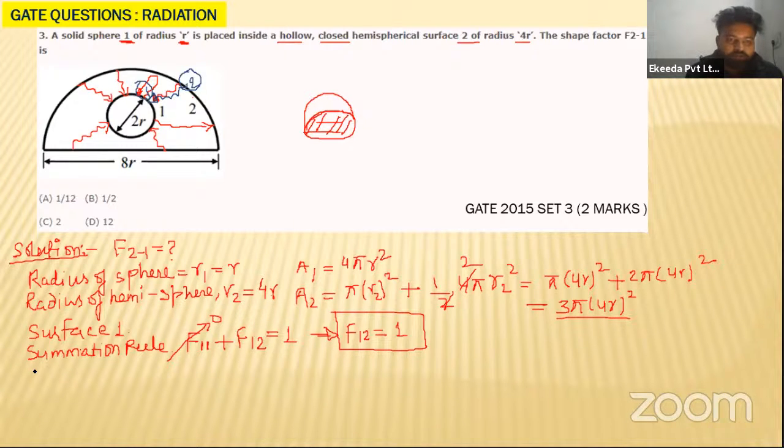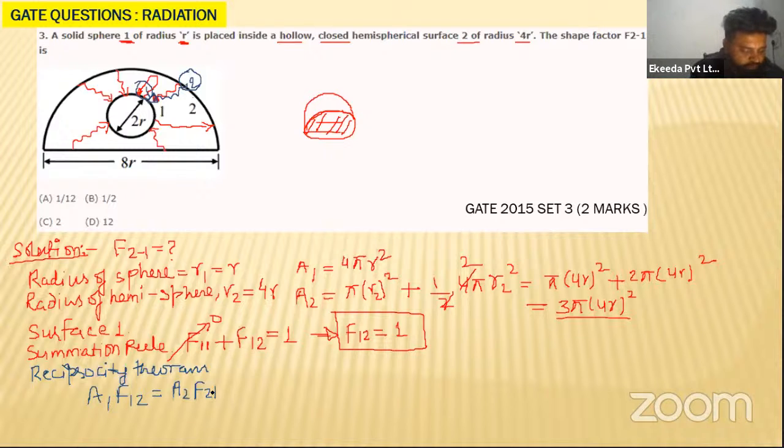So let us use the reciprocity theorem. According to the reciprocity theorem, tell me the answer first. If you know, tell me the answer in the comment box. Reciprocity theorem, we know that A1 F12 is equal to A2 F21, my dear students. Simple. Anirudh, is that simple?